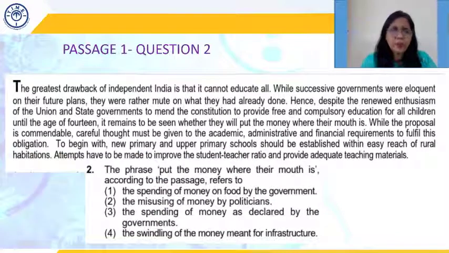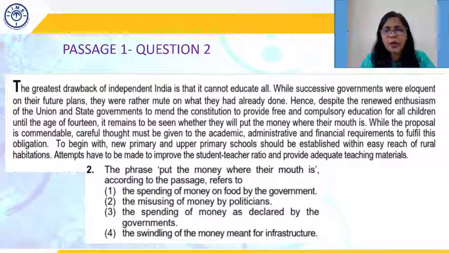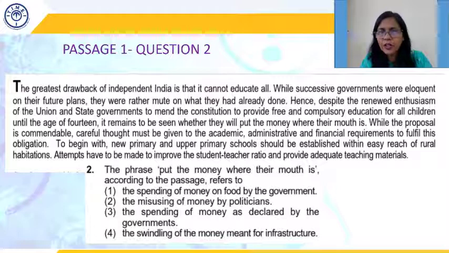The next question. The phrase put the money where their mouth is, according to the passage, refers to. Now, who are the they here? If you go back to that sentence, what does that say? Despite the renewed enthusiasm of the union and state governments to mend the constitution, to achieve what?